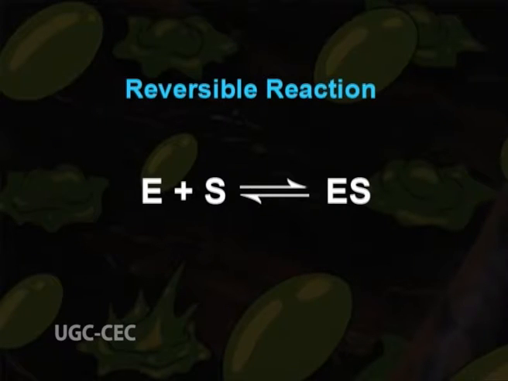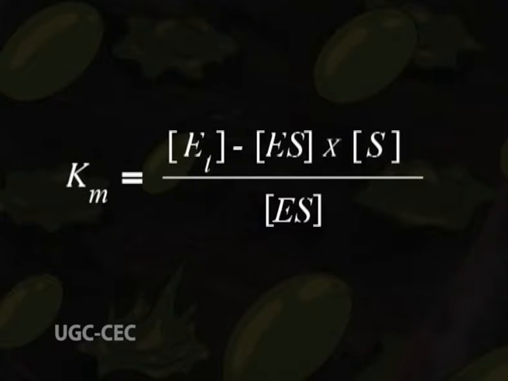Now, coming back to the reversible reaction E plus S is equal to ES, we can write the equilibrium constant for dissociation of ES as Km, which is equal to Et minus ES into S divided by ES. This is equation 4.